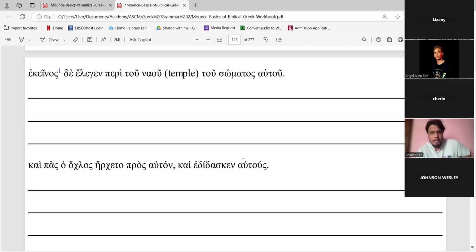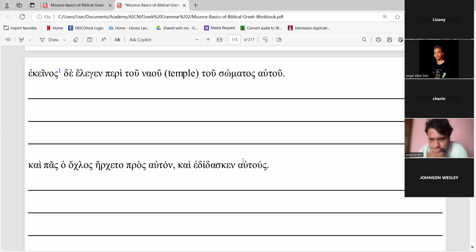Johnson, ekeinos de elegen peri tou naou tou somatos autou. Ekeinos, there's a footnote, sir. Ekeinos, perhaps that is the nominative, no? That man.